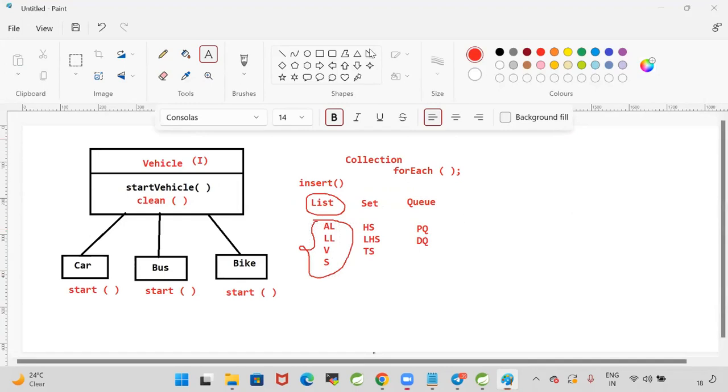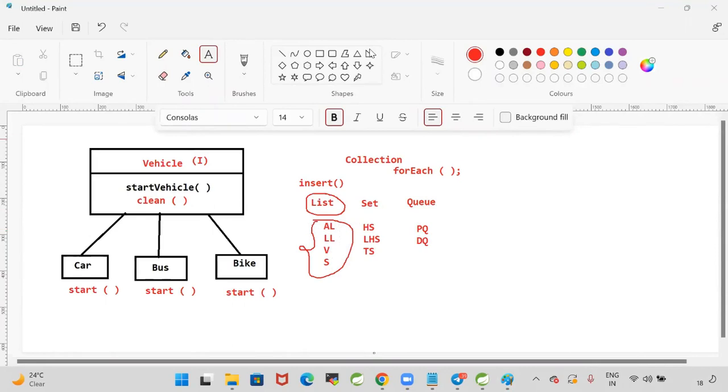Come on guys, List is one interface which will contain abstract methods. When I add a new method in the List interface, what is the effect? All the List implementation classes also should be modified. It will fail because when the interface has an abstract method, all the implementation classes should implement that method. Otherwise, all the implementation classes will fail.